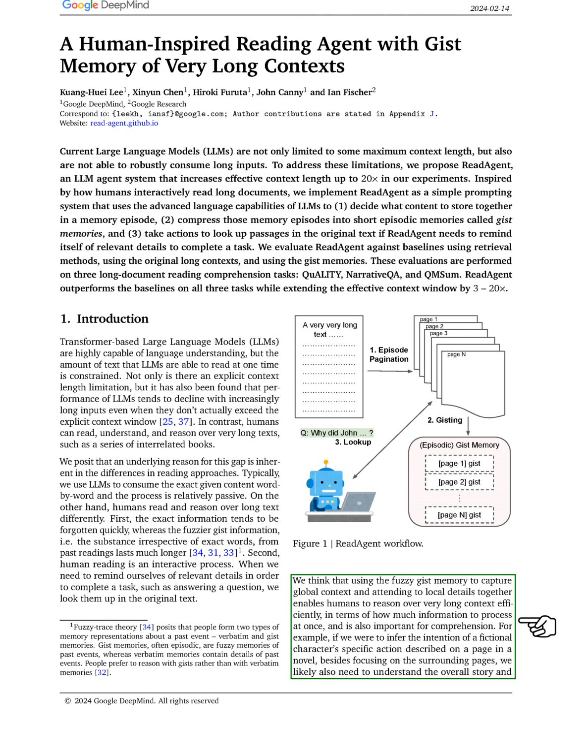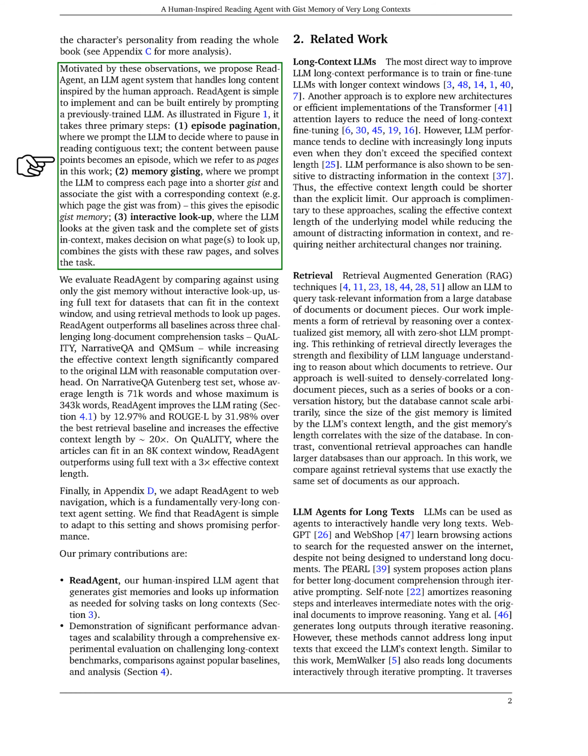For instance, to understand a character's motive in a novel, we often need to recall the overall storyline and the character's traits, which requires processing the entire book, not just the immediate context. Inspired by these observations, we introduce ReadAgent, a system designed to handle long texts in a manner akin to human reading strategies. ReadAgent is straightforward to implement using an existing LLM and operates in three main steps.